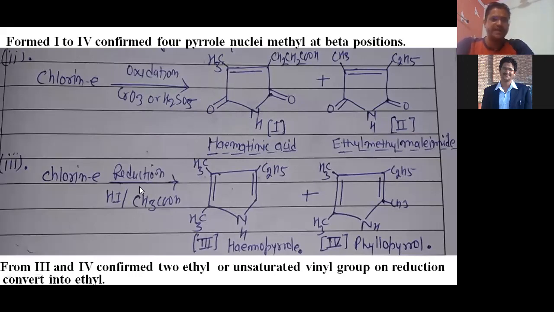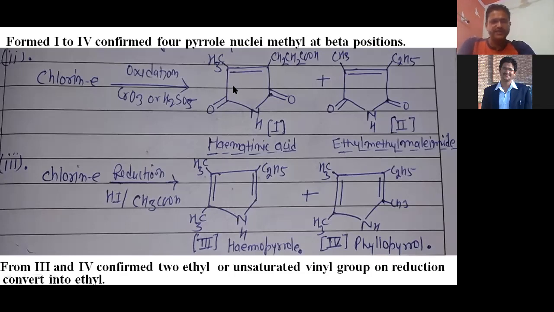And if we reduce the same compound in the presence of hydrogen iodide and CH3COOH, then it converts into hemopyrrole, and here phyllopyrrole, pyrroporphyrin, right? So in this way, these four compounds are produced, right?